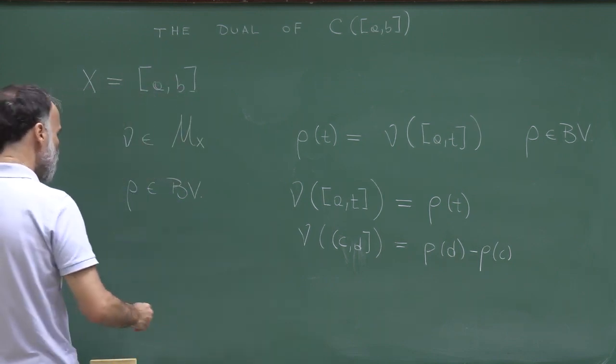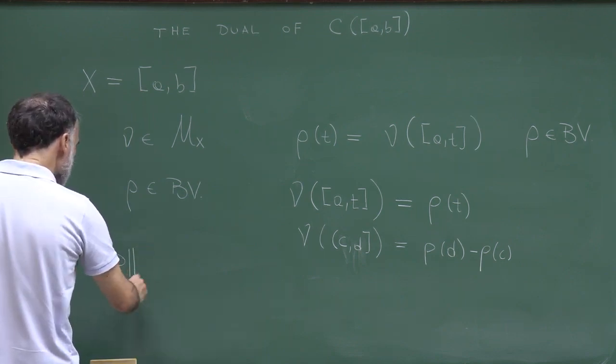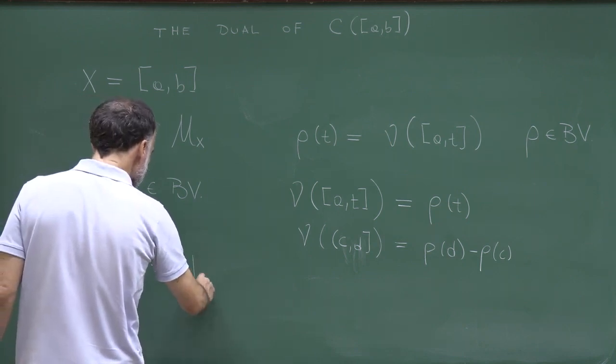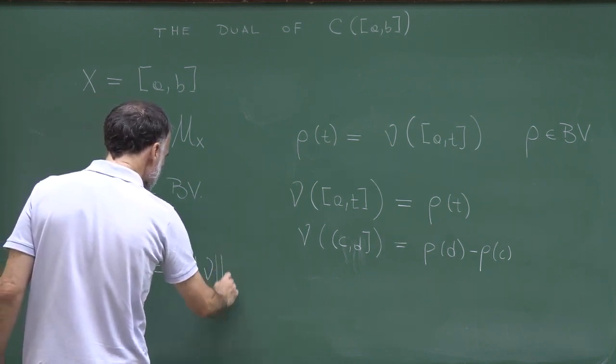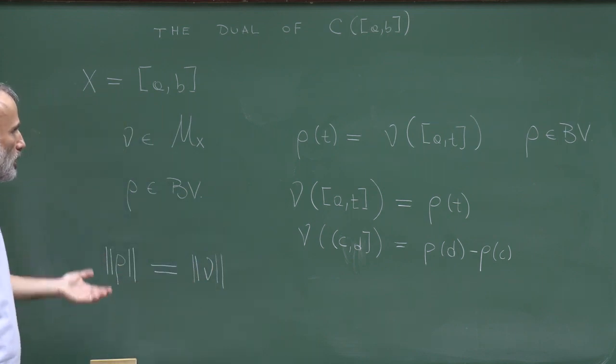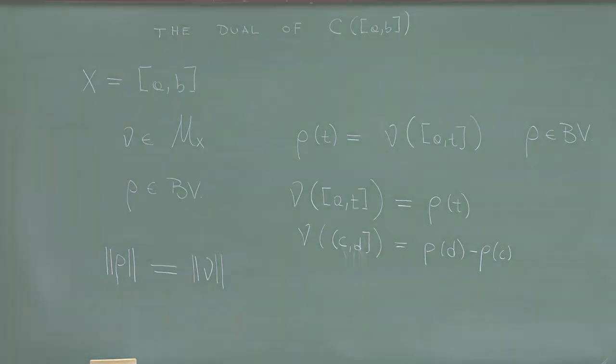And moreover, we have that the total variation norm of this bounded variation function rho is exactly equal to the norm of nu. So we have also this identity, and again, all these results I just presented can be found in a book on measure theory.